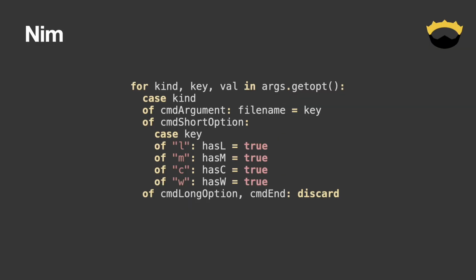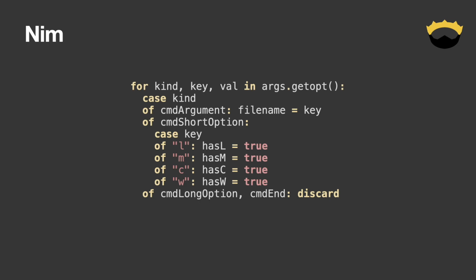Nim is another language which gives us a getopt API. I think this is one of the better ones, especially among the statically compiled languages. Have I said that about all of them so far? I like how Nim supports pattern matching, and we can exhaustively check the kinds of each argument. However, I'm not sure if there's a bug with the inner case, since we only check 4 strings. This doesn't look exhaustive to me, but it didn't give a compiler error.